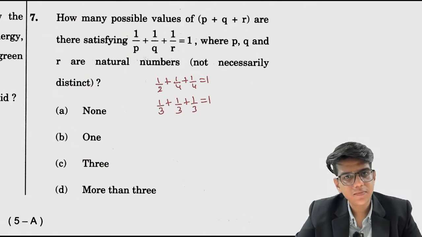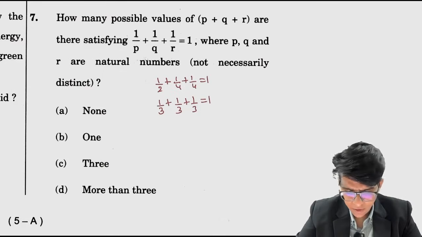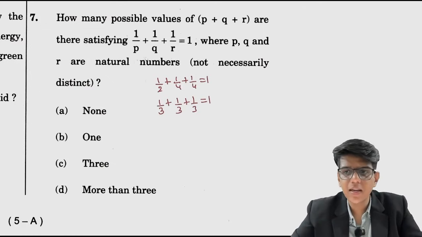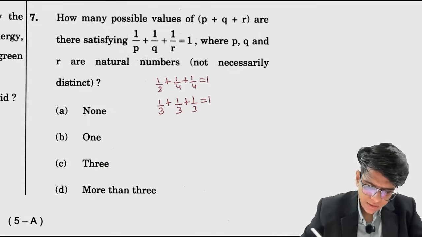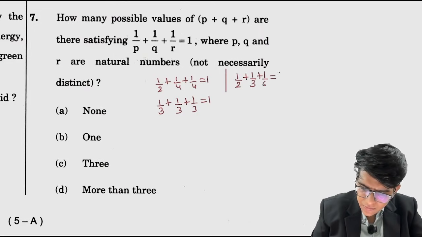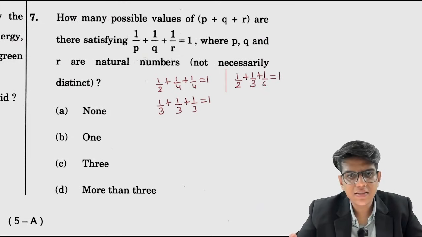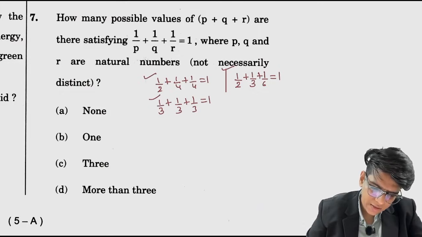और क्या हो सकता है? Think कि 1 by 3 के साथ और क्या possibilities है? 1 by 3 के साथ 1 by 6 and 2 by 3 वैसे भी कर सकते हो, या 1 by 3 plus 1 by 6. मतलब think on these lines कि how can you make the sum to be 1. Okay, ये हो गया. और क्या हो सकता है? 1 by 2 के साथ यहाँ पे you can create one more, 1 by 2. Now 1 by 3 plus 1 by 6 is nothing but 1 by 2 only. 1 by 3 plus 1 by 6 is, 6 LCM लोगे, 2 plus 1, 1 by 2, right? So there are 1, 2 and 3 solutions to this.